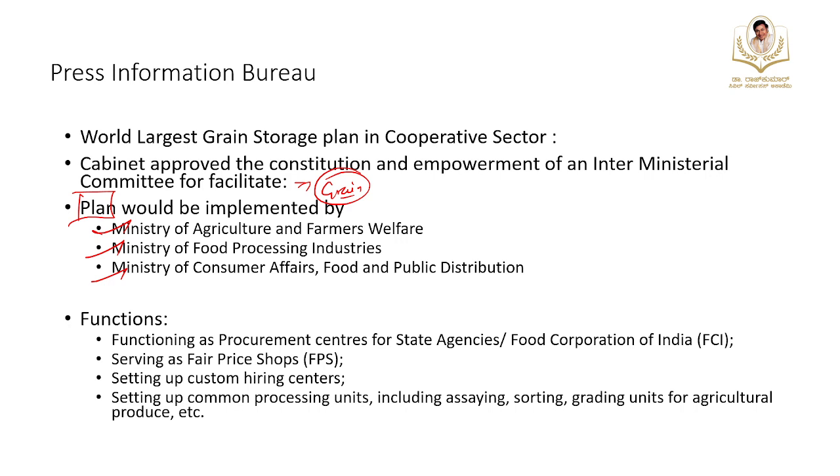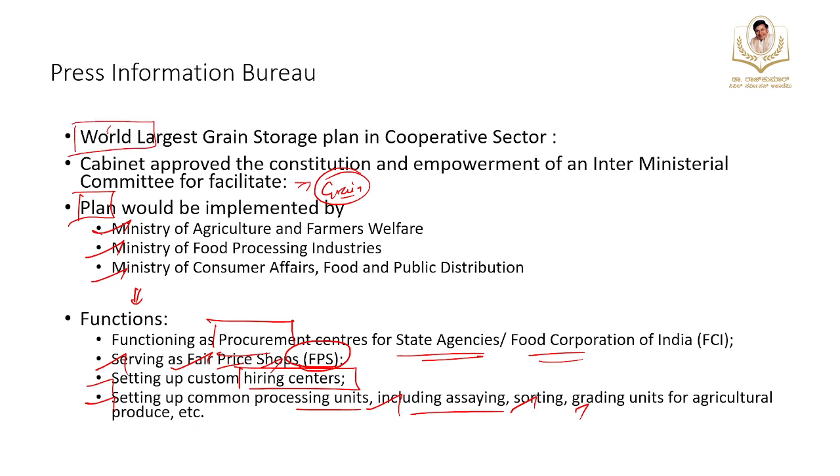So these are the three important ministries implementing this particular sector. Now, functioning as procurement centers of state agencies and Food Corporation of India, serving as FPS, fair price shops, setting up custom hiring centers and common processing units, including assaying, sorting, and grading units for agriculture produce. So this is the first topic of your PIB.